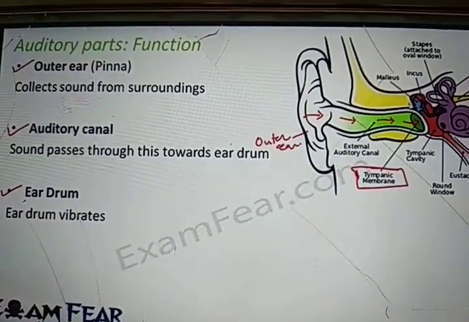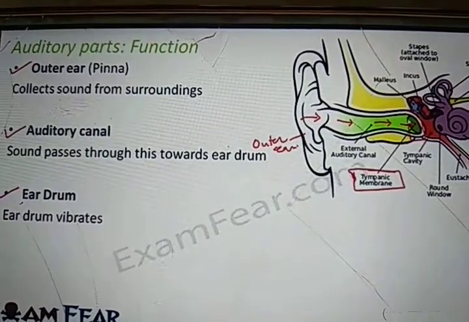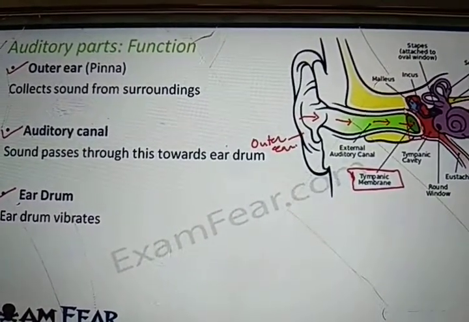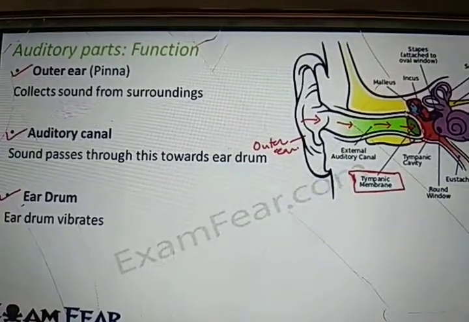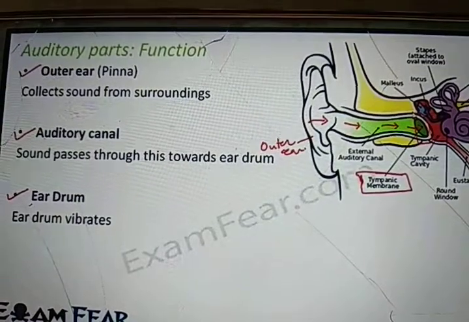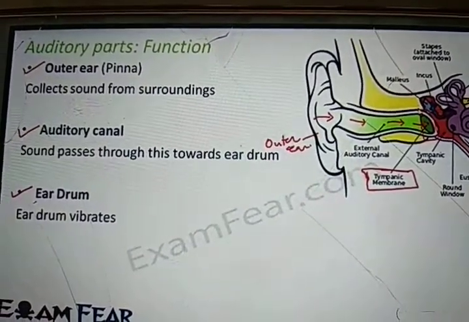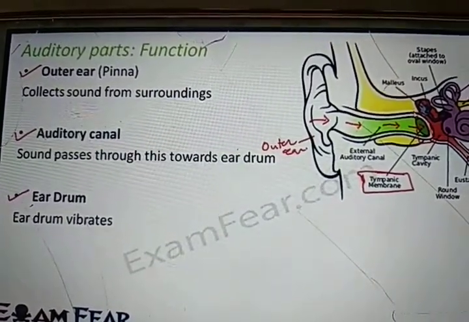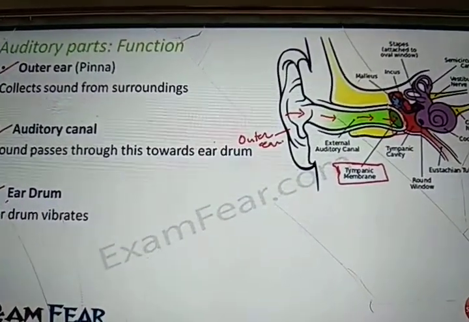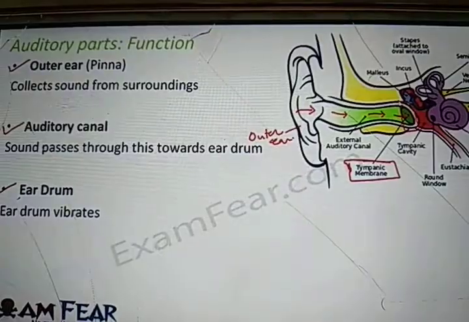That's why we can say that the eardrum plays a very important role in the process of hearing, and that is why the eardrum needs a lot of protection, because it is the most vital part of the ear, which plays a very important role in hearing. So we can say that the vibrating part of the human ear is the eardrum, which is like a stretched membrane.